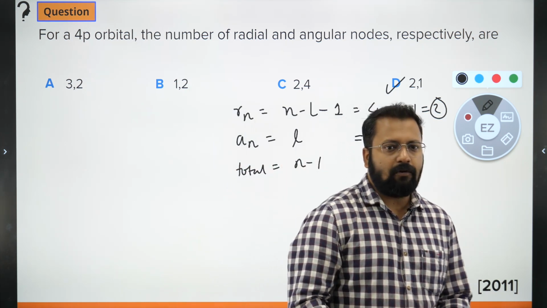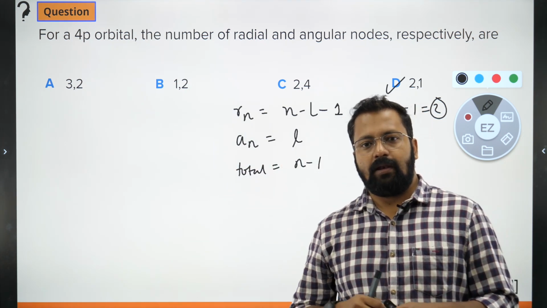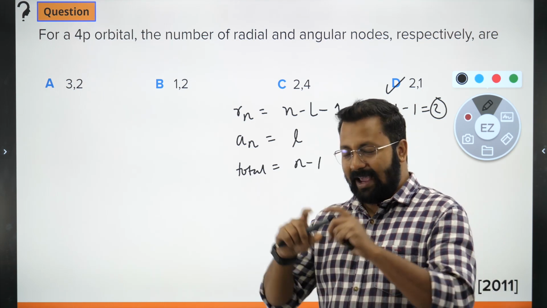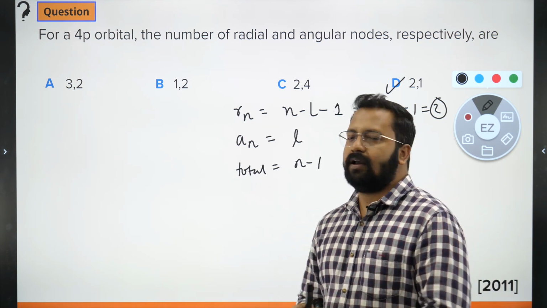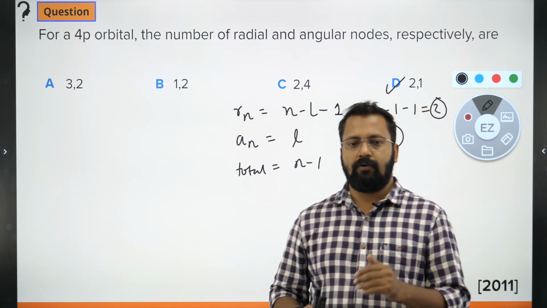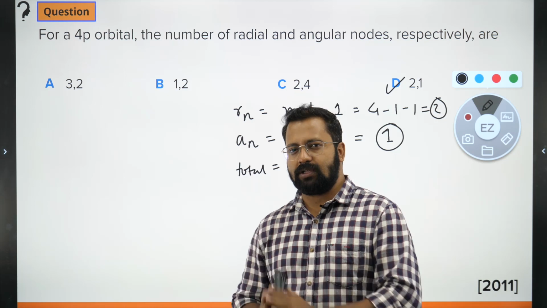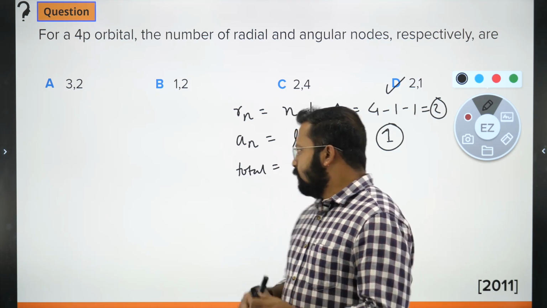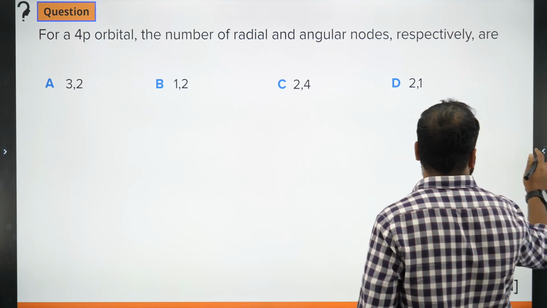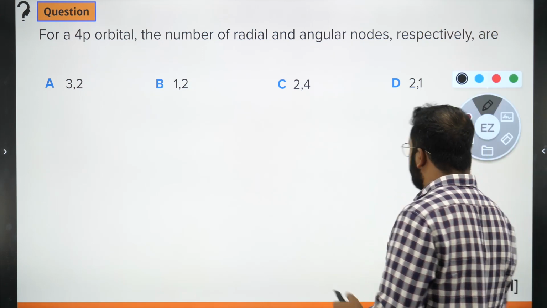If you want to calculate this in the diagrammatic manner, that will take a bit of time, because for that you should know the shapes of the orbitals and the location of radial nodes and angular nodes. I'll tell you how it is done. So it is also a very simple method.